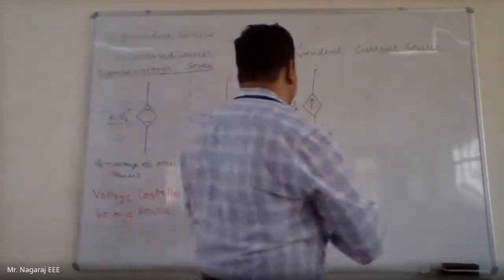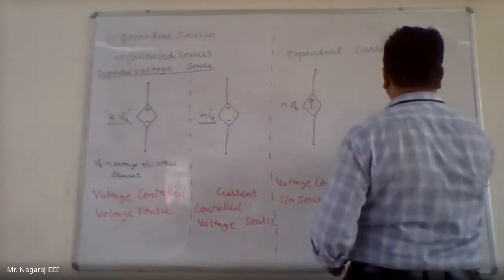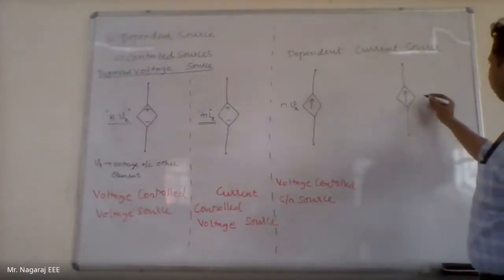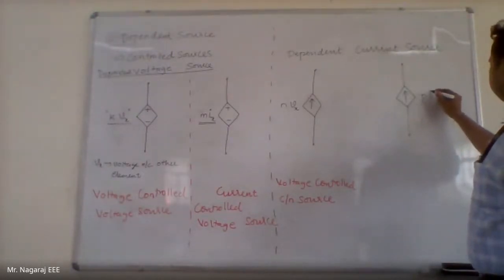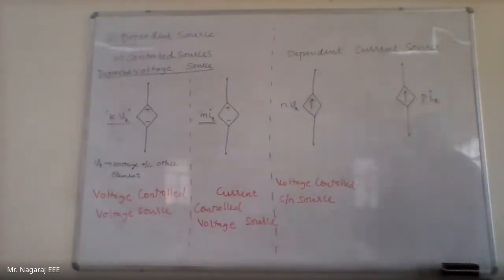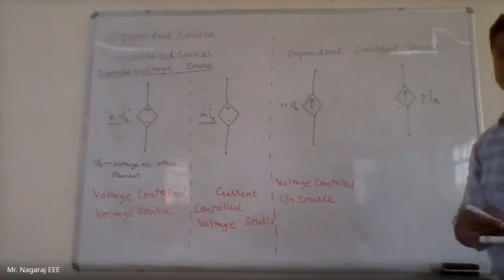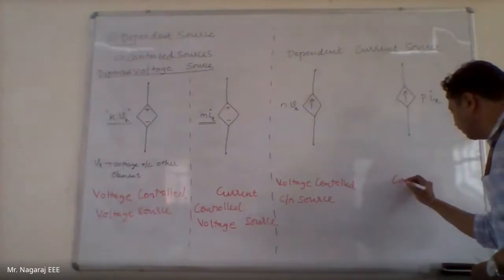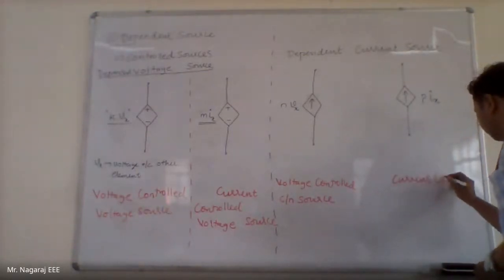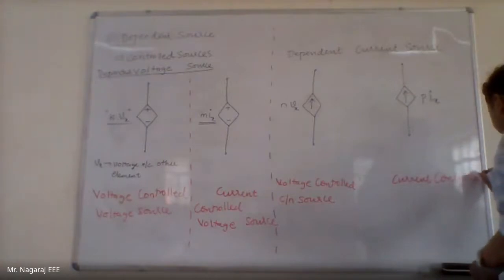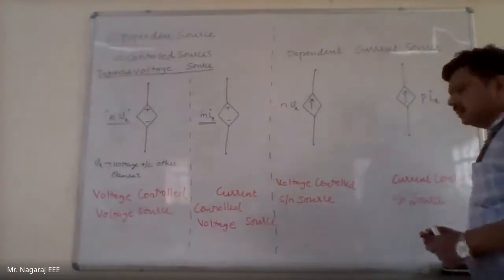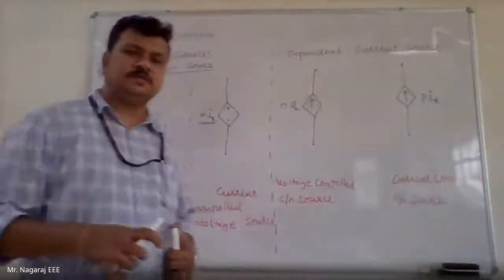Okay, what is another possibility? Current controlled current source. There is a current source whose value can be depending upon current through some other element in the circuit, in the same circuit I am talking about. So therefore it is current controlled current source. So these are the only four combinations of dependent sources we will get.